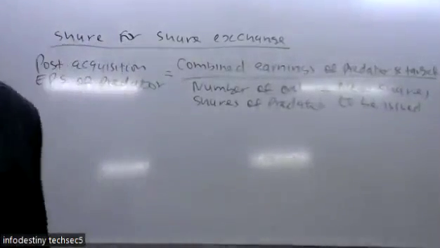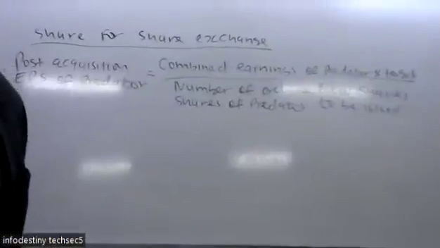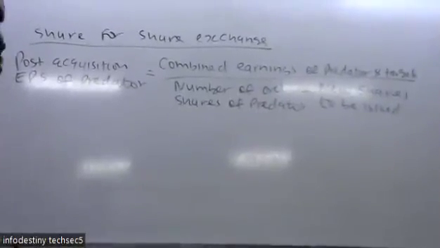So we need to calculate the exchange ratio to get the number of new shares to be issued.